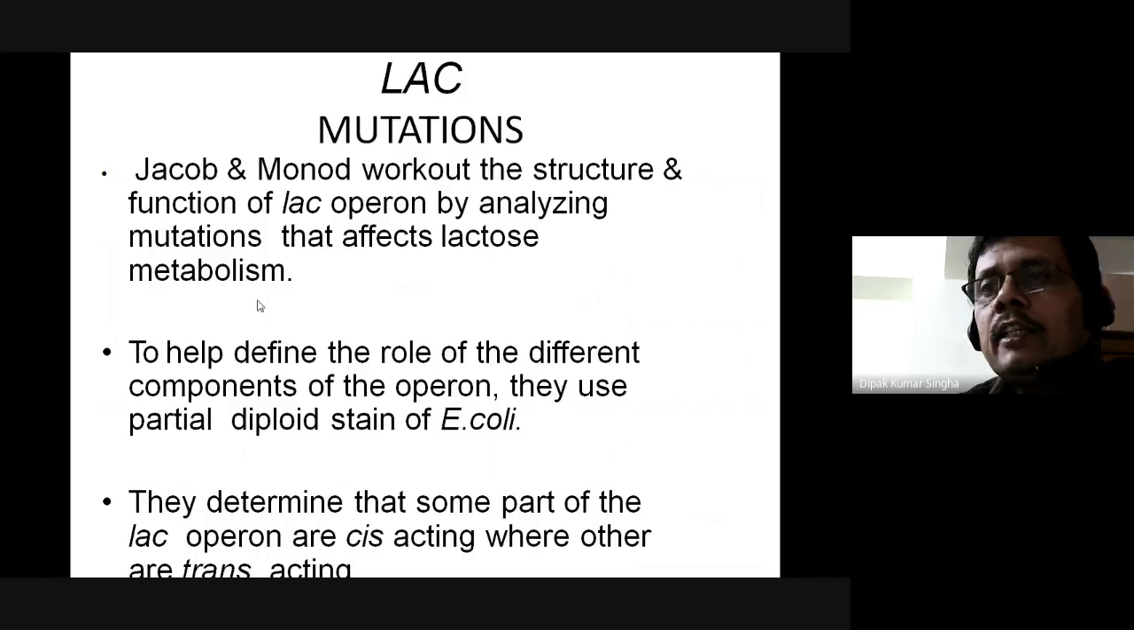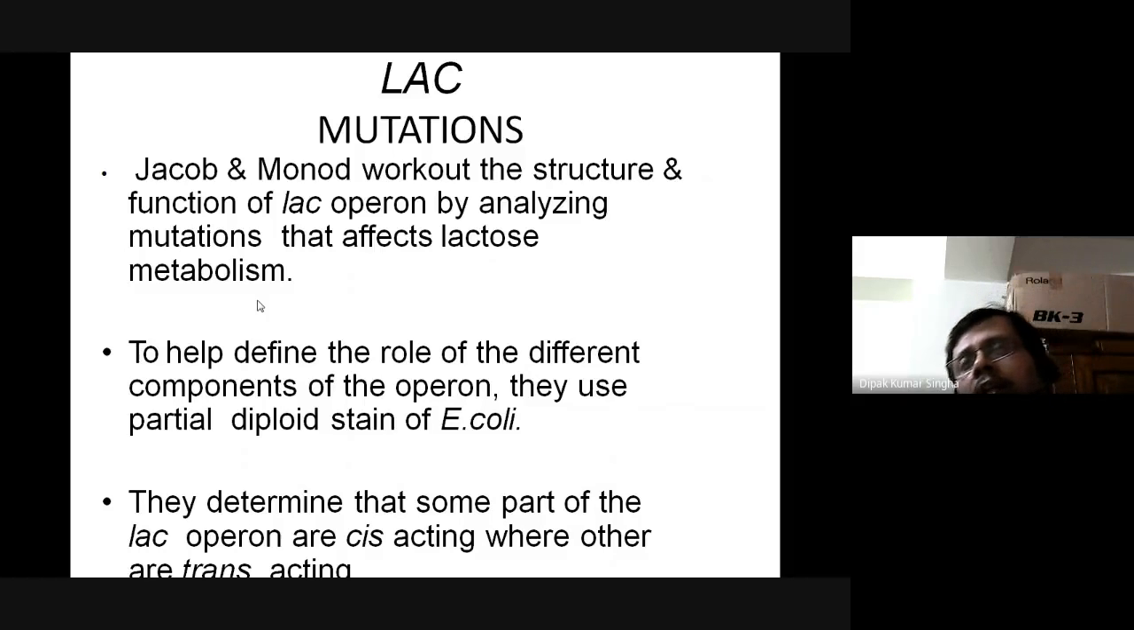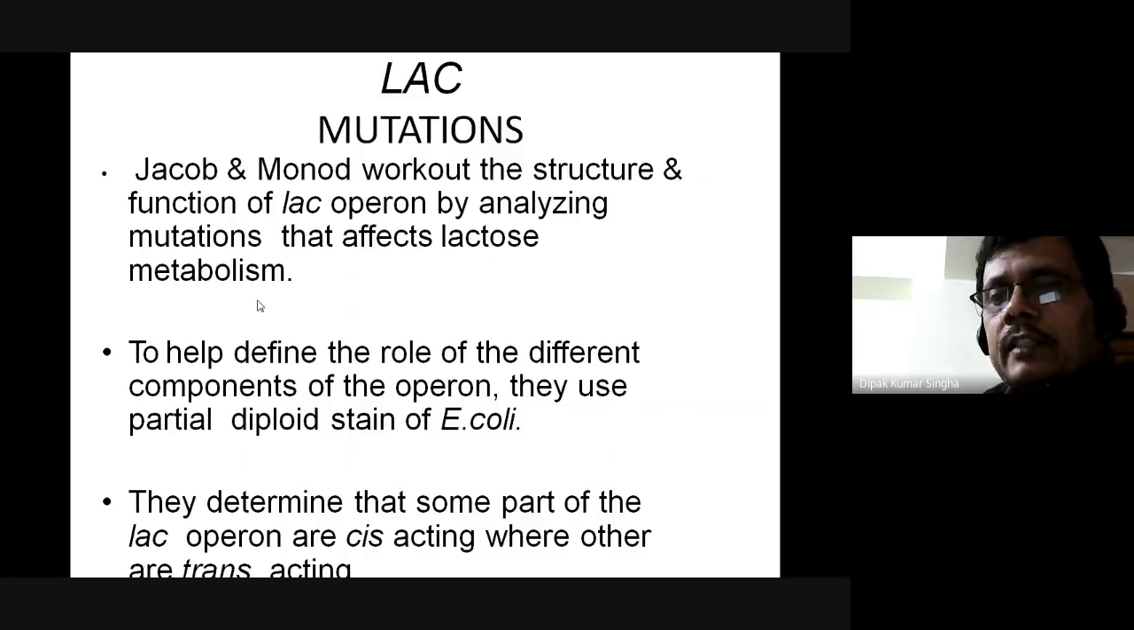Lac mutation: Jacob and Monod worked on the structure and function of the lac operon by analyzing mutations that affect lactose metabolism, to help define the role of the different components of the operon, and used partial diploid strains of the lac mutations. Suppose in the lac gene you see a mutation, and that determines that some parts of the lac operon are cis acting. There is another, trans acting.